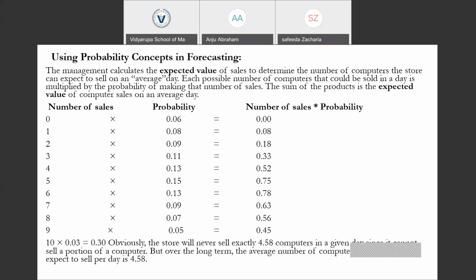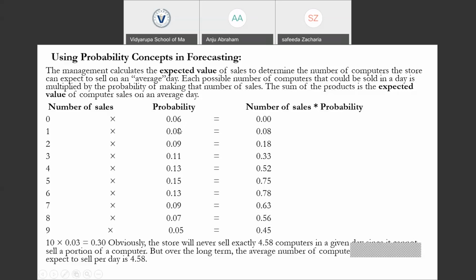So here we are given an example, for the sale of computers. Here the number of sales is given as 0 computers, 1 computer, 2 computers, till 9 computers, and the probability of the sales is also given along with that. 6% probability for selling no computers, 8% for one computer, 9% for two computers, 11% for 3, 13% for 4.